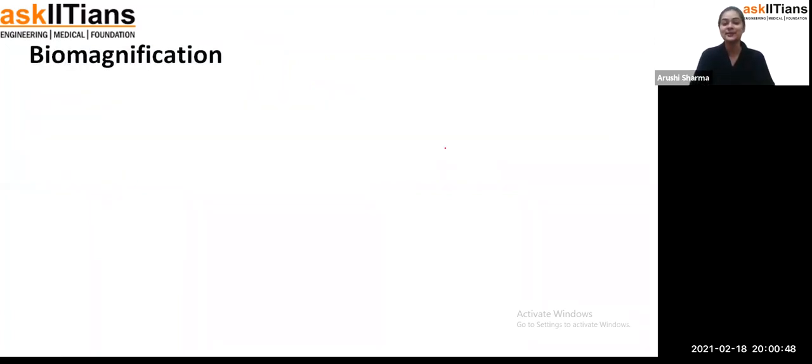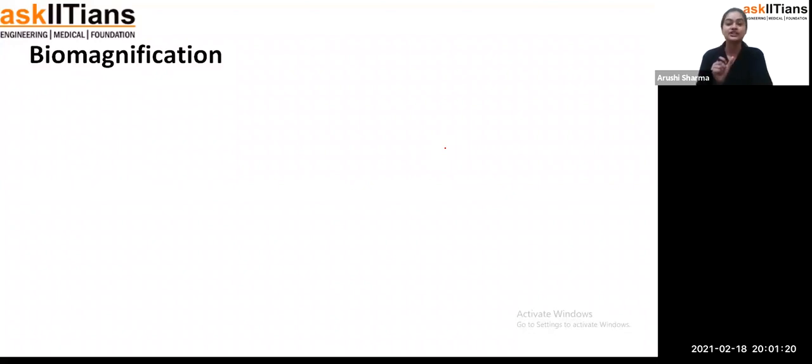Now the last topic of this class is biomagnification. So students, biomagnification is a type of topic. From the word magnification, you can understand that something is going to be increased. Exactly like the magnifying glasses we have. By looking through that magnifying glass, the small letters convert into very big size letters.